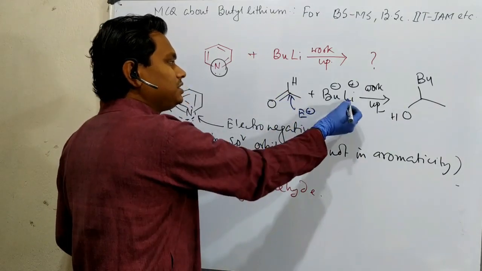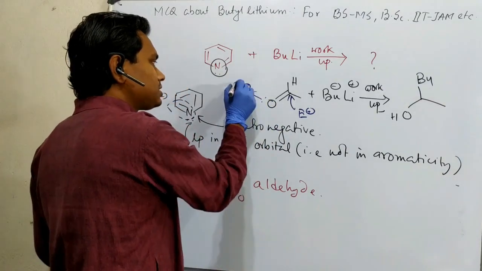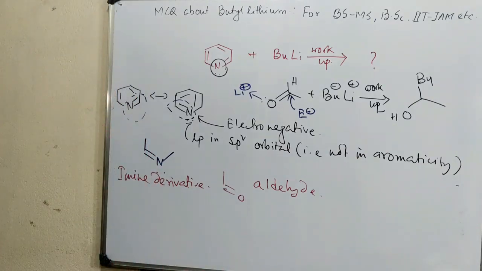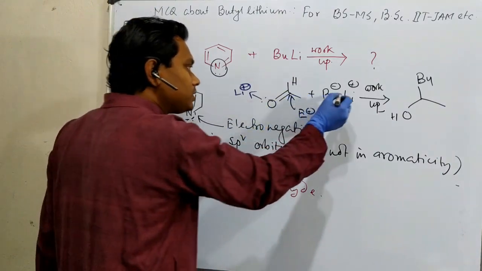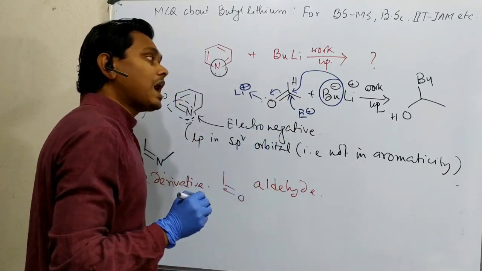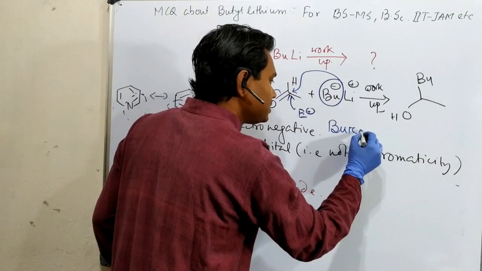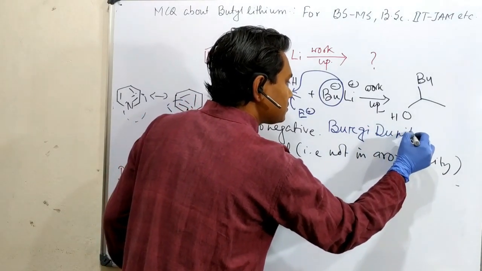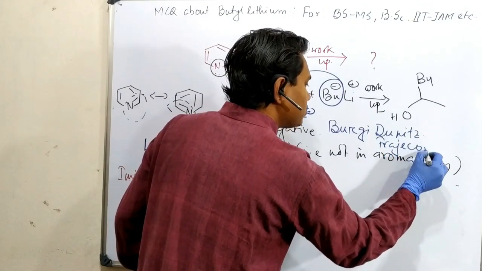So what happened? Lithium, we know, first coordinates with the oxygen, because lithium acts as a Lewis acid and it coordinates to the oxygen, which consequently enhances the electron deficiency, or better to say electrophilicity. Consequently, this butyl group attacks here, and this happens through a phenomenon known as the Burgi-Dunitz trajectory.